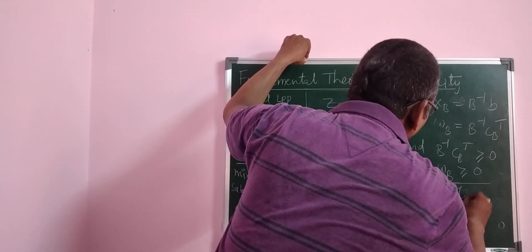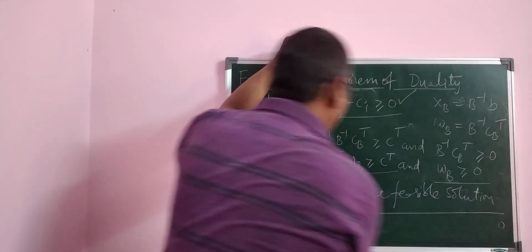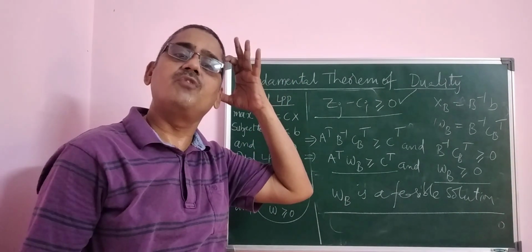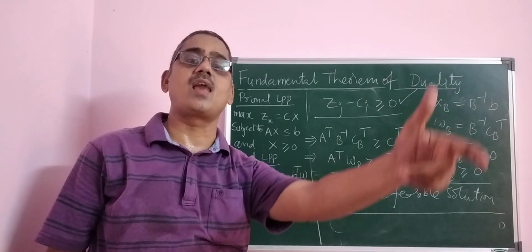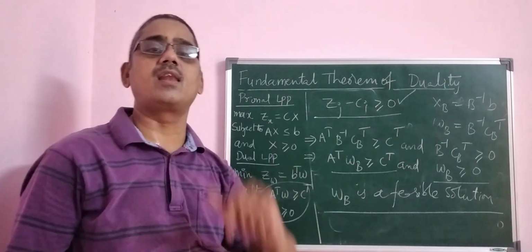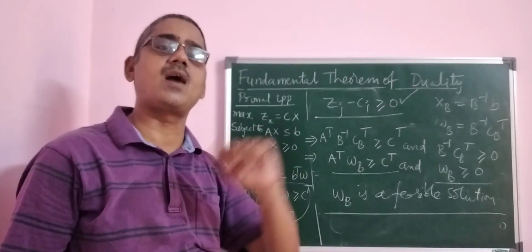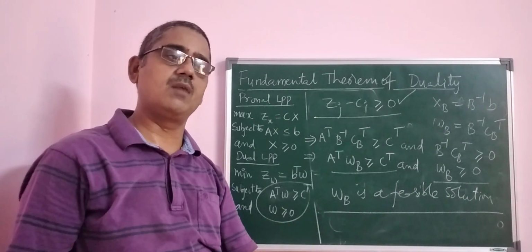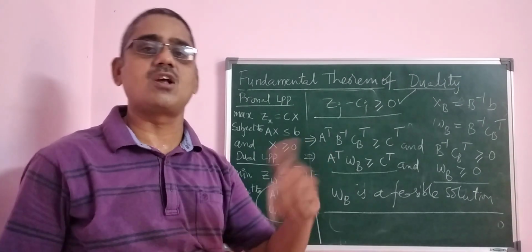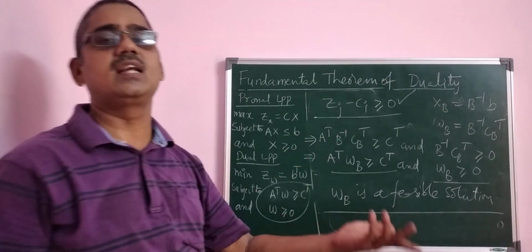So then what do you have to prove now? It is a feasible solution. Now we have to prove that it provides optimality. If it provides optimality, that is, it maximizes or minimizes the objective function, then it gives the optimum.